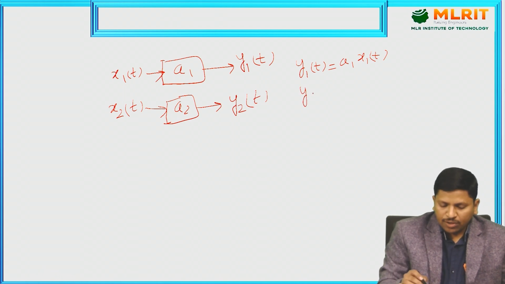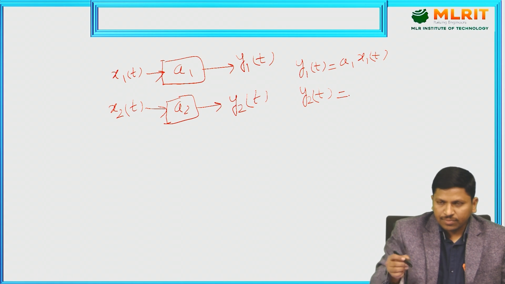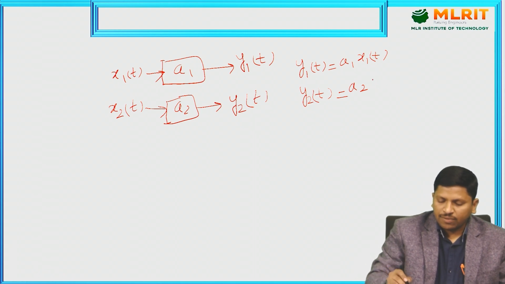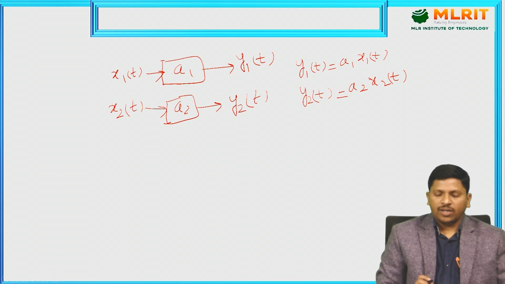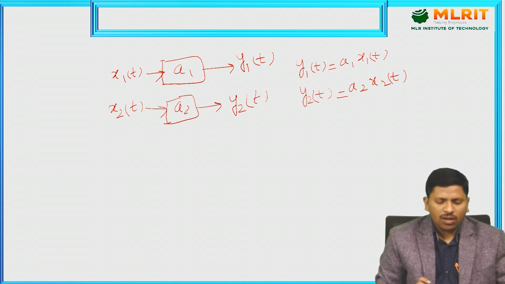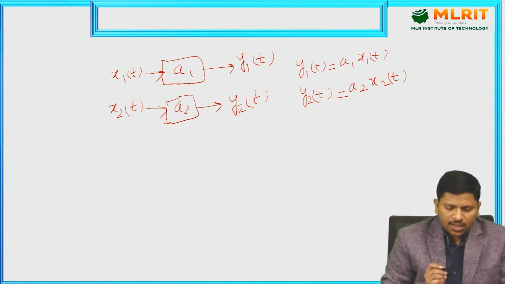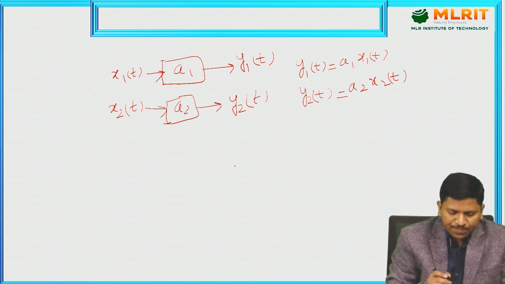The output of the second response is y2 of t equals a2 and x2 of t, a2 and x2 of t. These two are the individual responses. Let us consider them as one system.